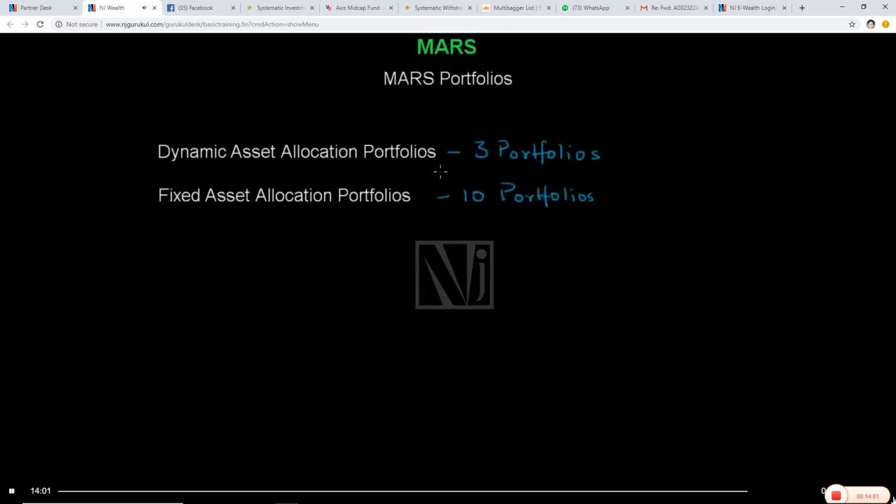So to summarize, Mars offers 3 portfolios under dynamic asset allocation, the aggressive, moderate and conservative portfolio, and 10 portfolios under fixed asset allocation, ranging from E100 to E10. So Mars offers a wide range of 13 portfolios in total for different investors with varied risk appetites.